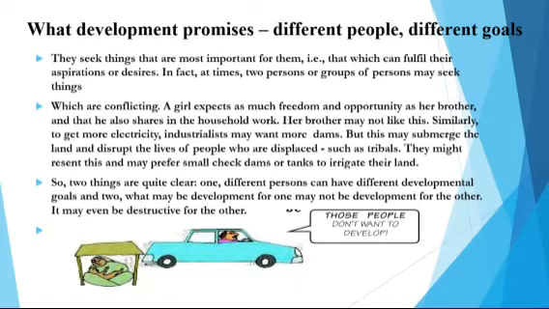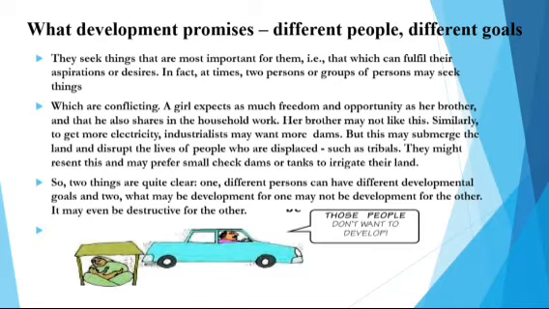So, two things are quite clear. One, different persons can have different development goals, and two, what may be development for one may not be development for the other. It may even be destructive for the other. It means the developmental goals or their notion of development may vary from person to person.